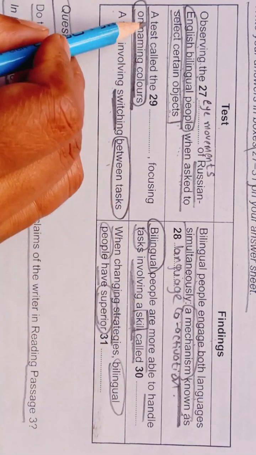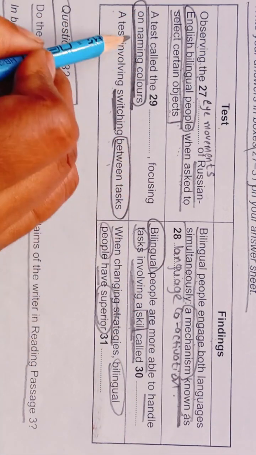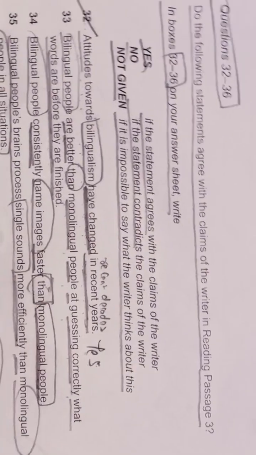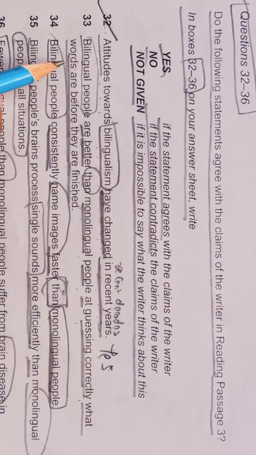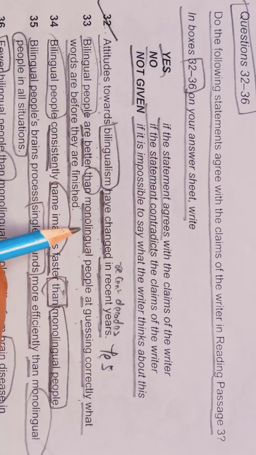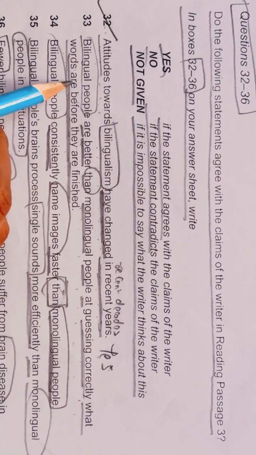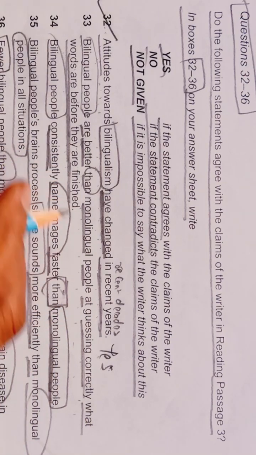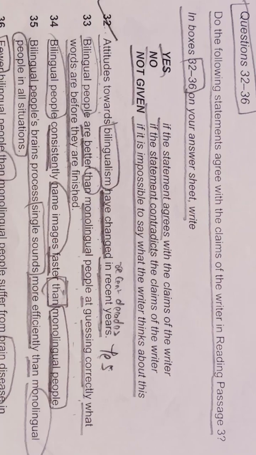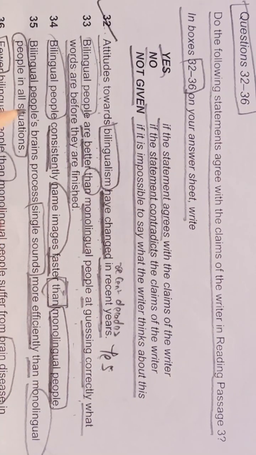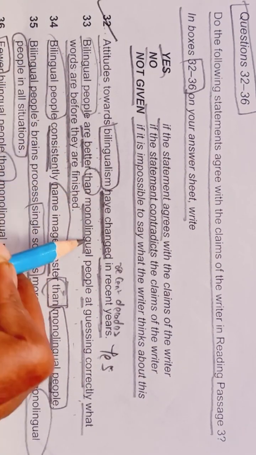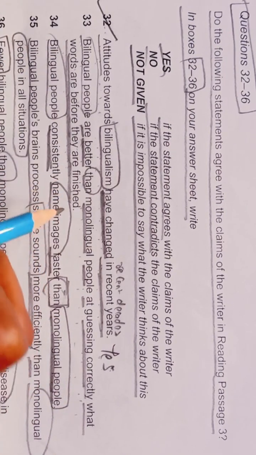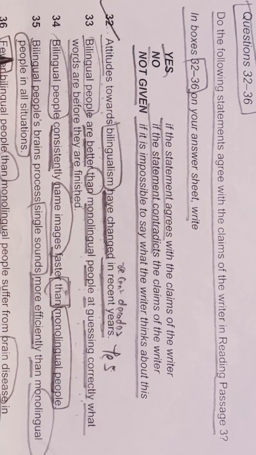And here they are asking for a test called the dash, focusing on naming colors. We have to look for this keyword also. And here they are asking, bilingual people are better than monolingual people at guessing correctly what words are before they are finished. So this thing we have not seen till now.